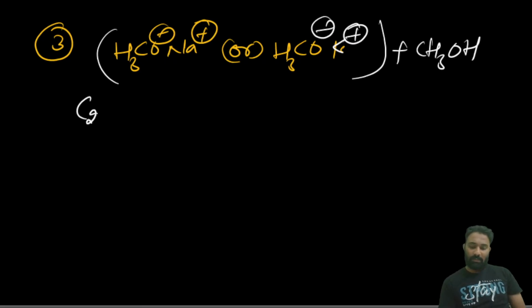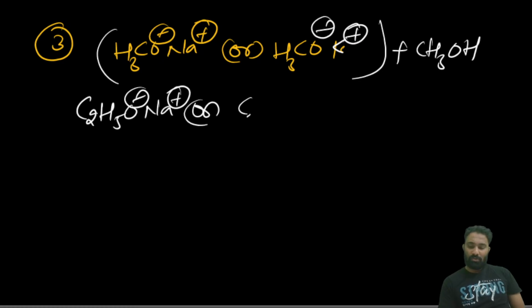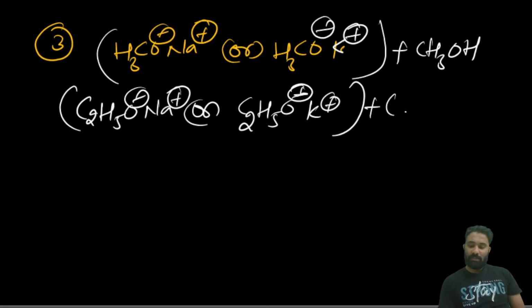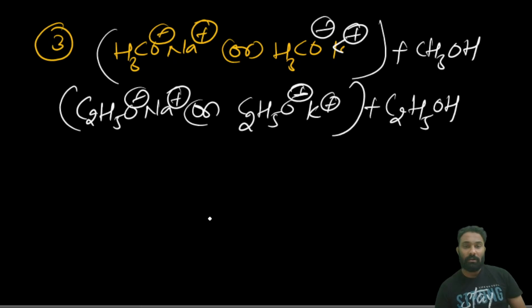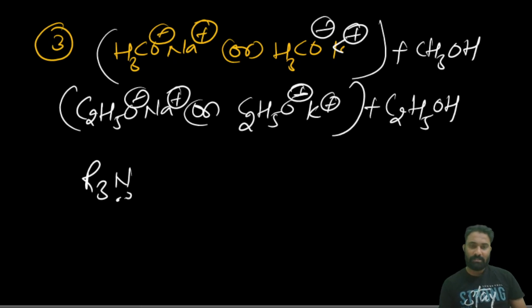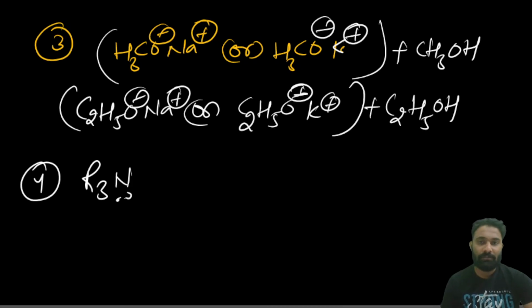Clear? If we take ethoxide, sodium ethoxide or sodium butoxide in the presence of ethyl alcohol. Done. Next, 3-degree amine, a strong base. Okay, 3-degree amine also will be used. Clear? These are some reagents we are going to use in dehydrohalogenation.